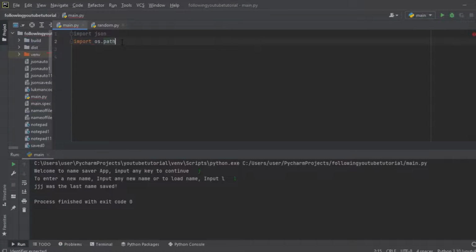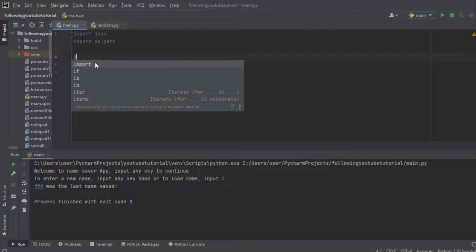What I want us to create is a kind of condition whereby if we haven't saved any data, it's going to show us no saved data, and if we have saved the data, it's going to show the name that we input as the saved data, and automatically load that data that we saved instead of showing that no name has been saved.